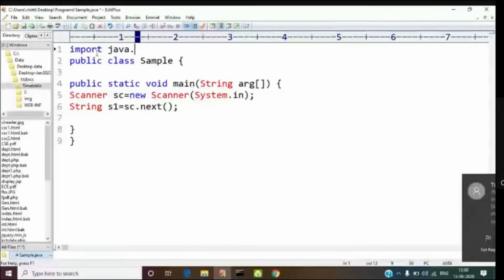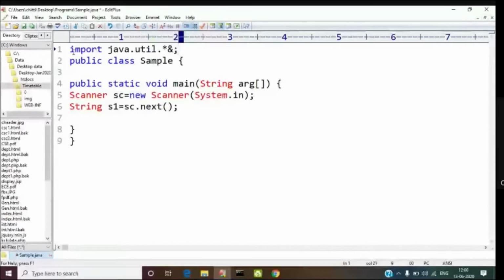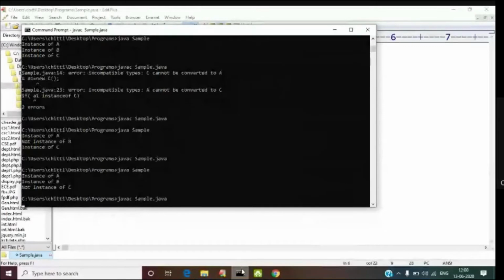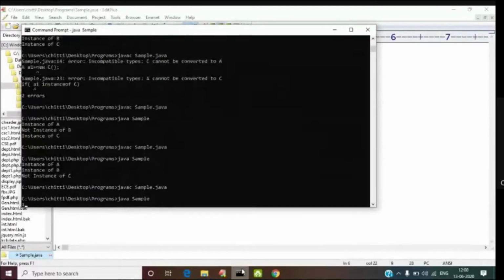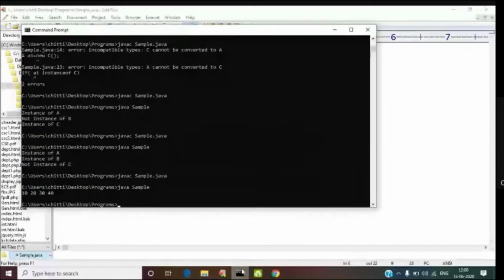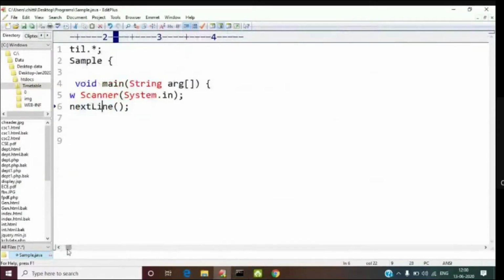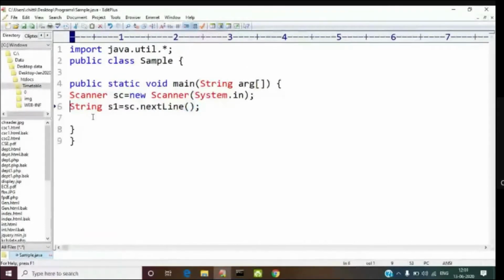For example, as previously one of you have asked, I think Sai Teja has asked previously. I want to read a sequence of numbers like this, using next line. I'll run it. I'll read a sequence of numbers 10, 20, 30, 40, like this. I'm giving an integer value, but I'm reading it as a string. Now I want to convert it into an integer.